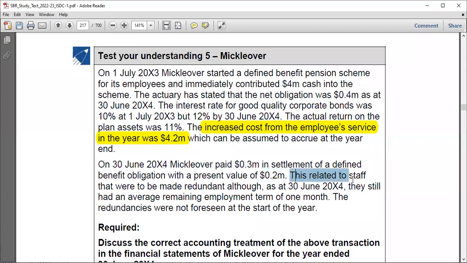Again, you're told that this related to staff that were to be made redundant, although as at 30 June 2024, they still had an average remaining employment term of 1 month. The redundancies were not foreseen at the start of the year. So at the beginning of the year, we had not seen that redundancy. So in usual circumstances, we would have determined the gain or loss on settlement. Now let's go and see how you should have proceeded, right?